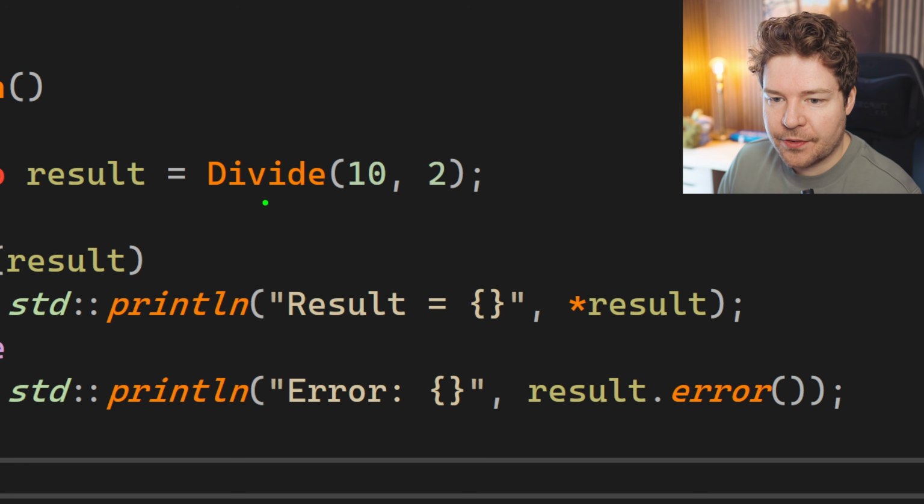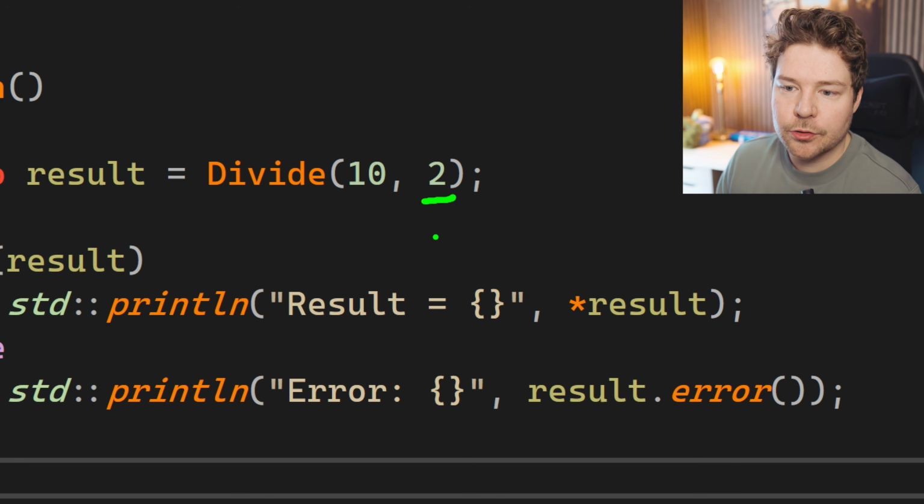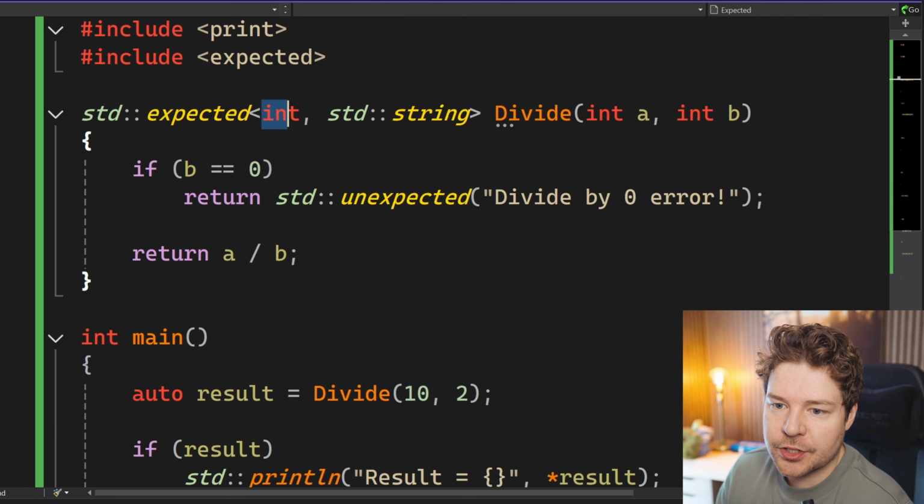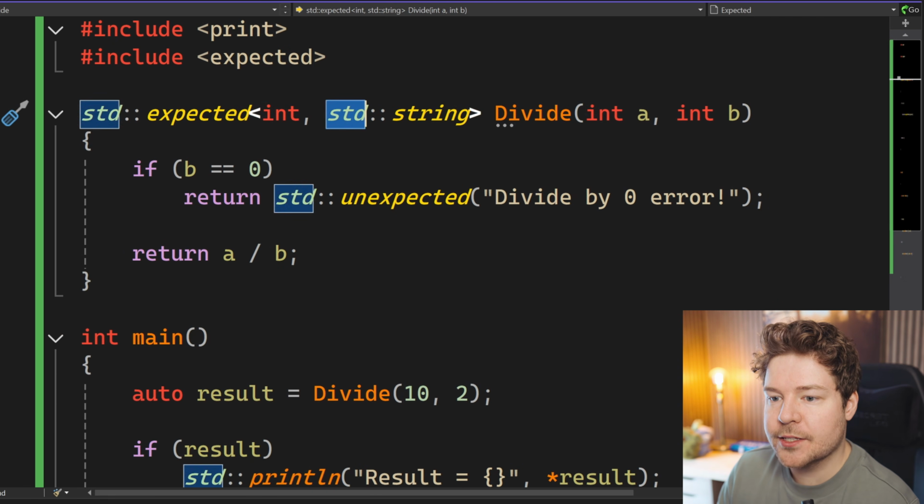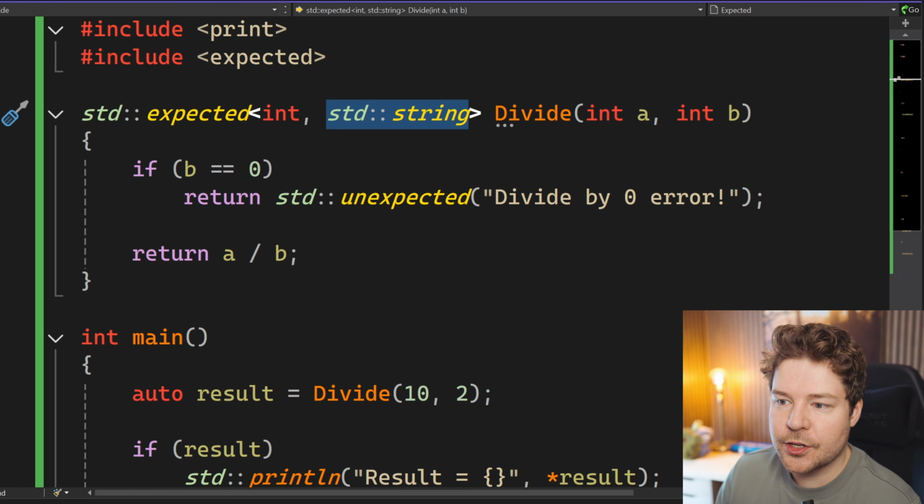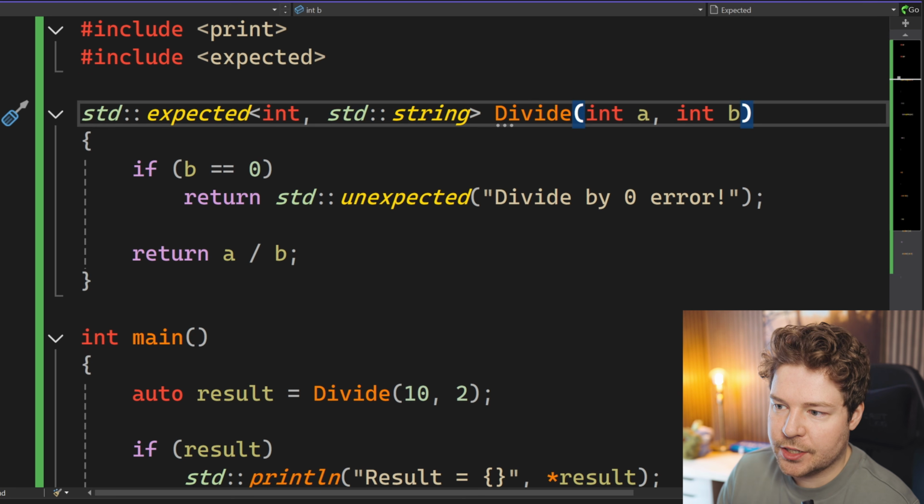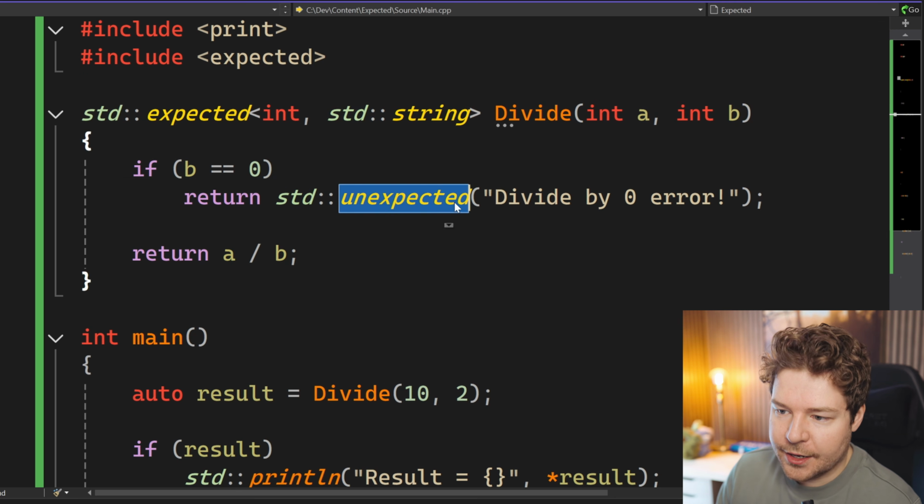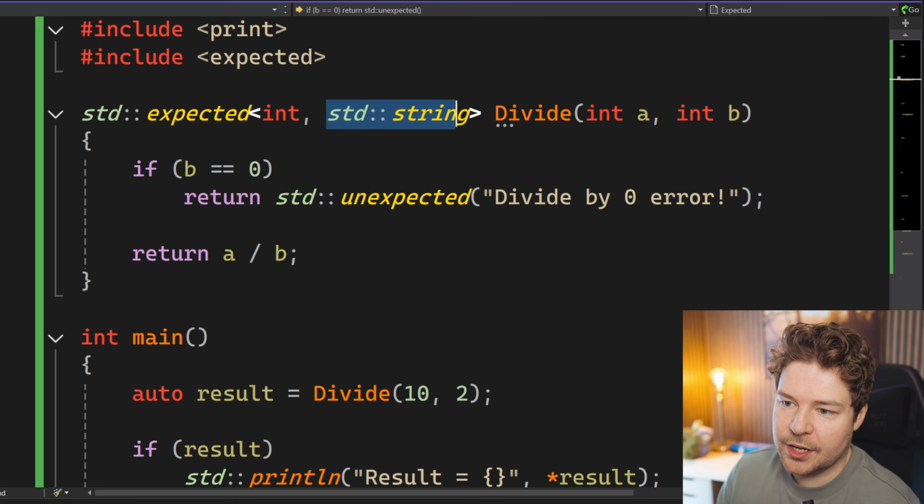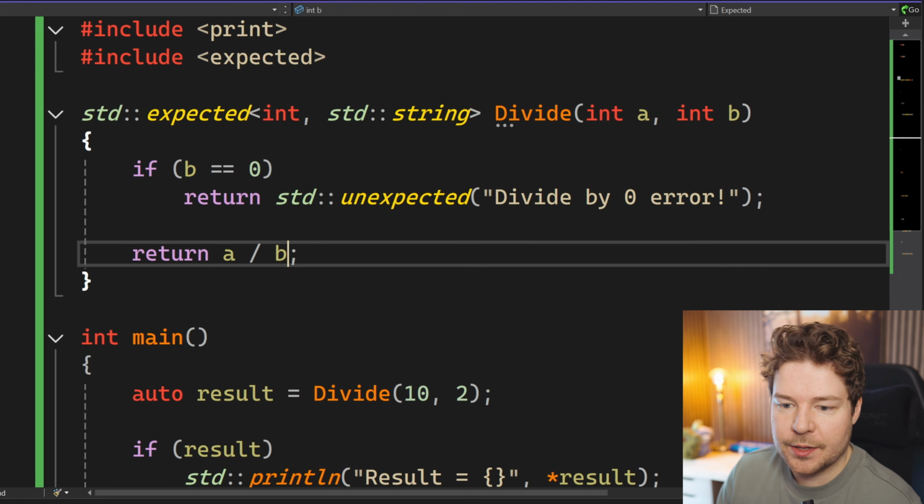Say for example, you have a function that needs to divide two integers. There's a possibility that that second integer could be 0, and if it is, that's an error. What expected allows you to do is return two possible results, either the actual result if the function succeeds, or an error result. So you can see here that we take in two integers, a and b, but if b is 0, we instead return an unexpected result, which is going to be of this type. Otherwise, we do the division and we return the result of that as an integer.